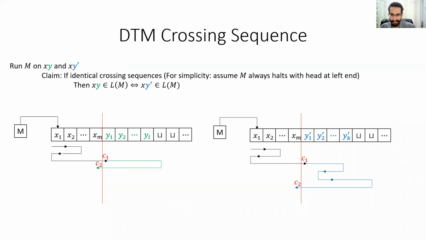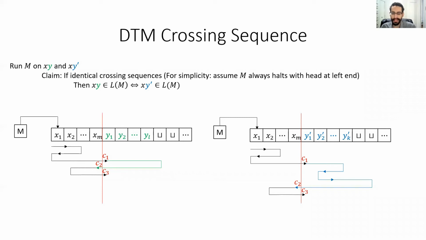crossing in both cases. Continuing this process, we then consider the third segment of the computation in each of these two cases, and we observe that these segments must be identical. This follows from the fact that at the beginning of the third segment, the relevant portion of the configuration of M is exactly the same in both cases. That is to say, the finite control of M is in the same state, C2, M's head is in the same position, one cell to the left of the boundary, and the portion of the tape to the left of the boundary has the same contents in both cases.